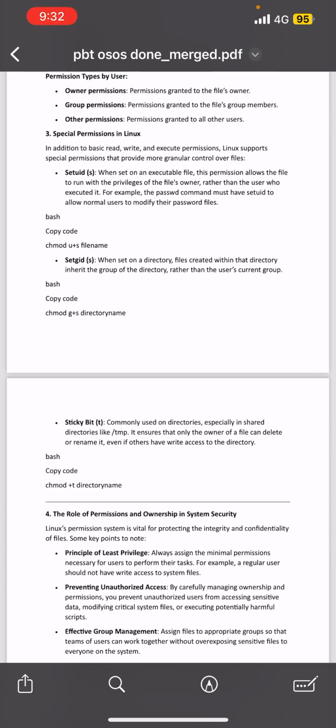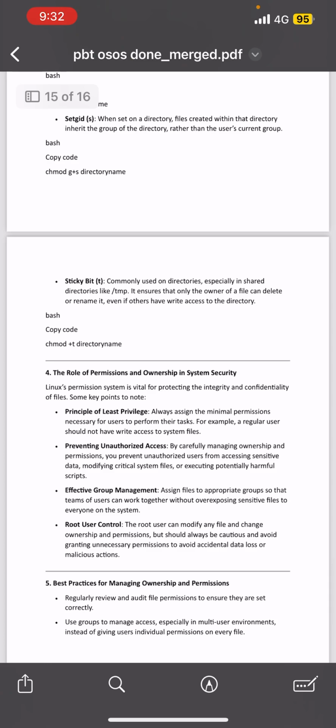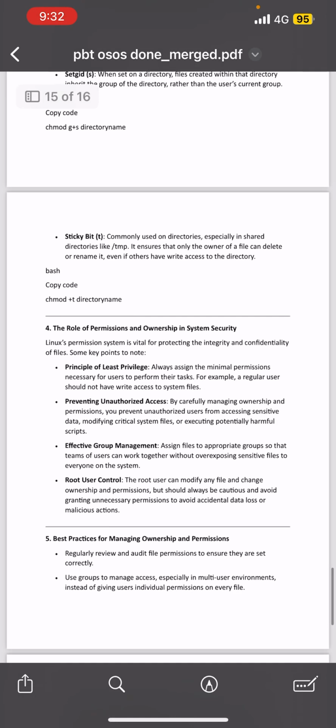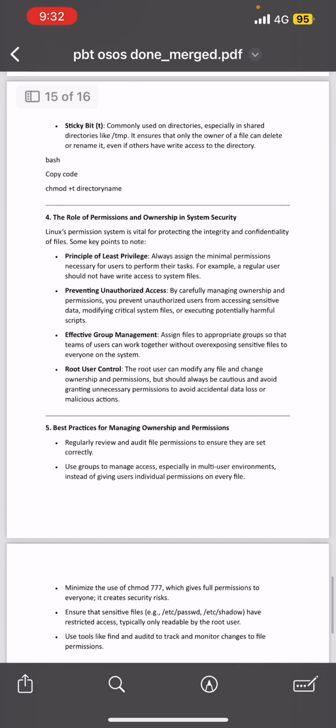So those are the commands, and the second one is setgid. When set on a directory, files created within that directory inherit the group of the directory rather than the user's current group. So the third one is the sticky bit. It's commonly used on directories, especially shared directories like /tmp. It ensures that only the owner of a file can delete or rename it, even if others have write access to the directory.